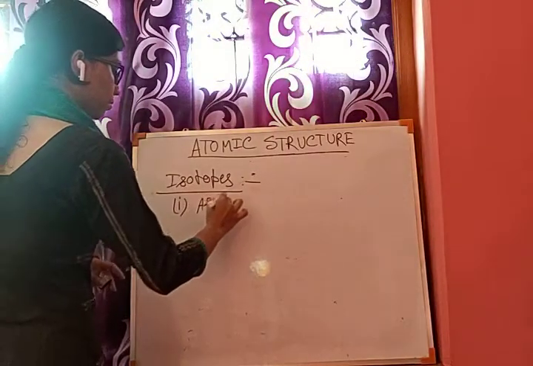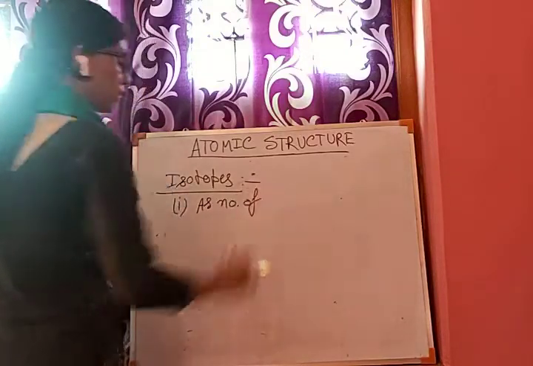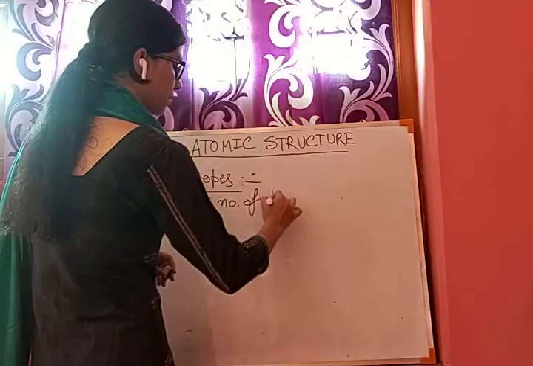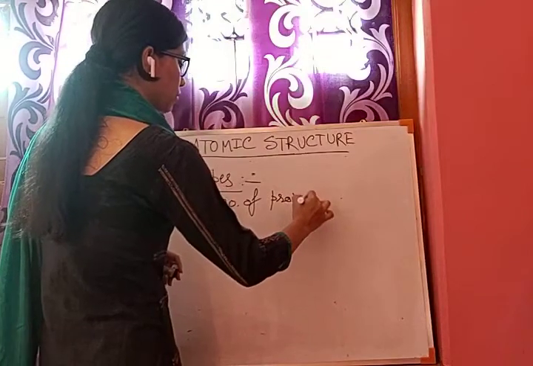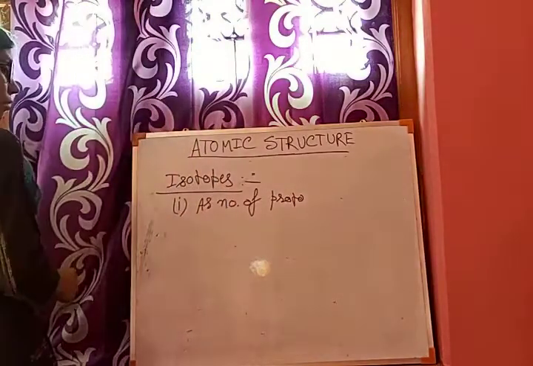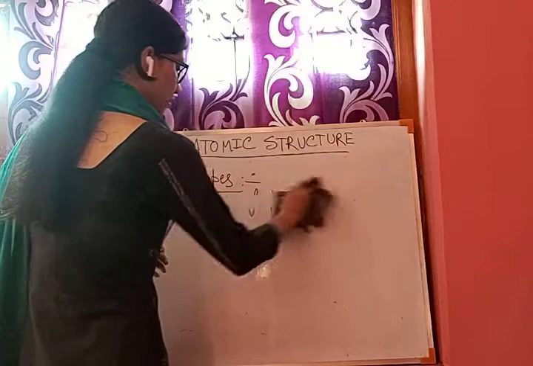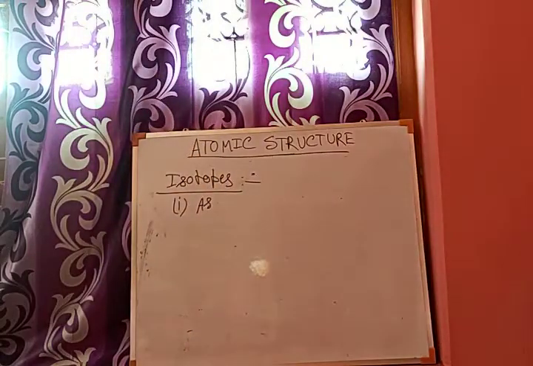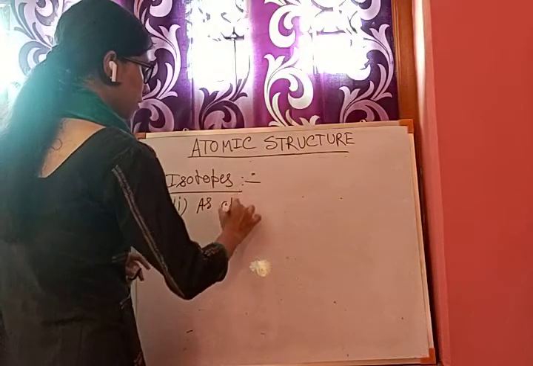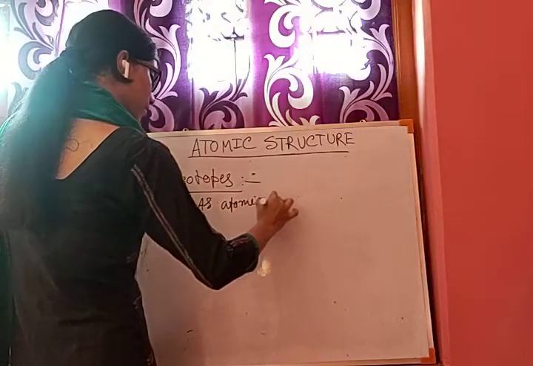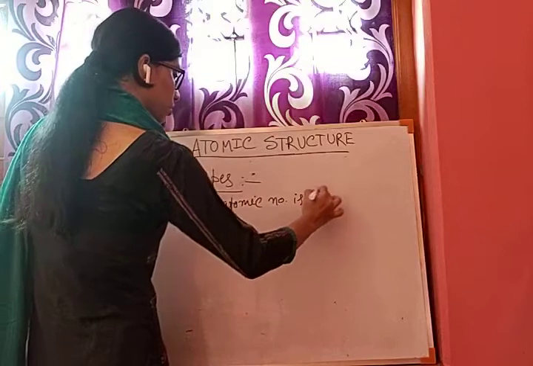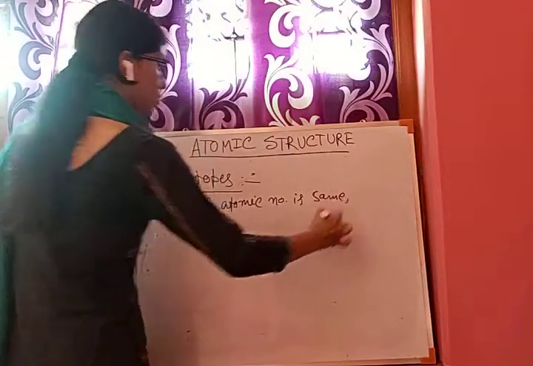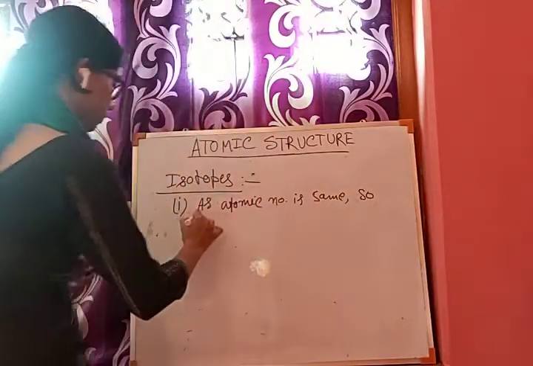As the number of protons is the same, or you can say as the atomic number is the same, and you know that proton and electron numbers are equal, the chemical properties are the same.